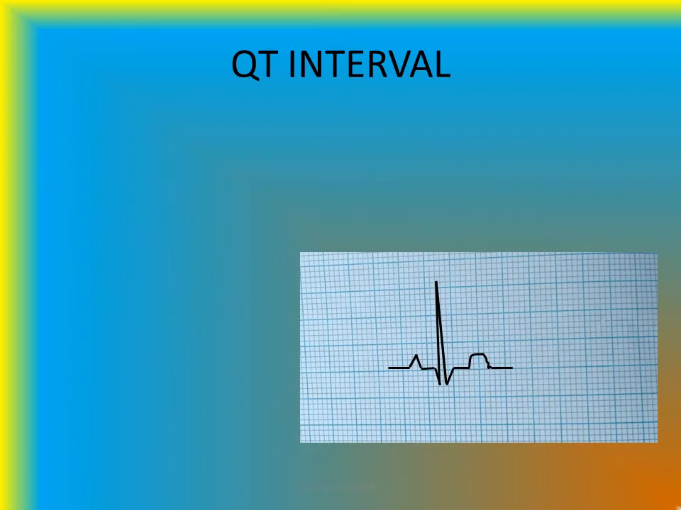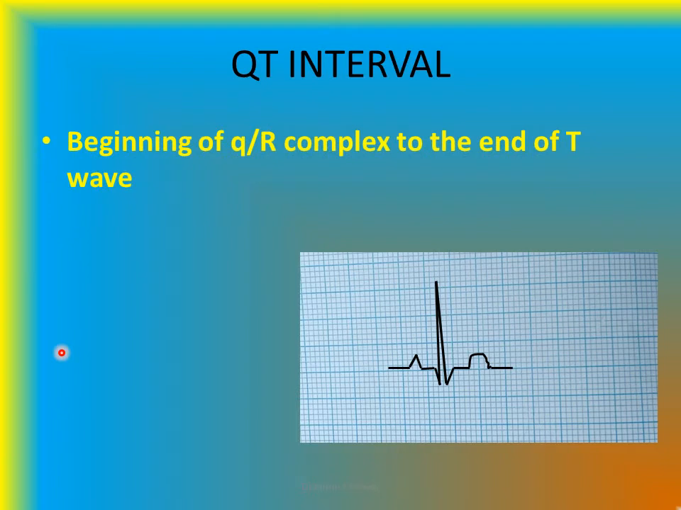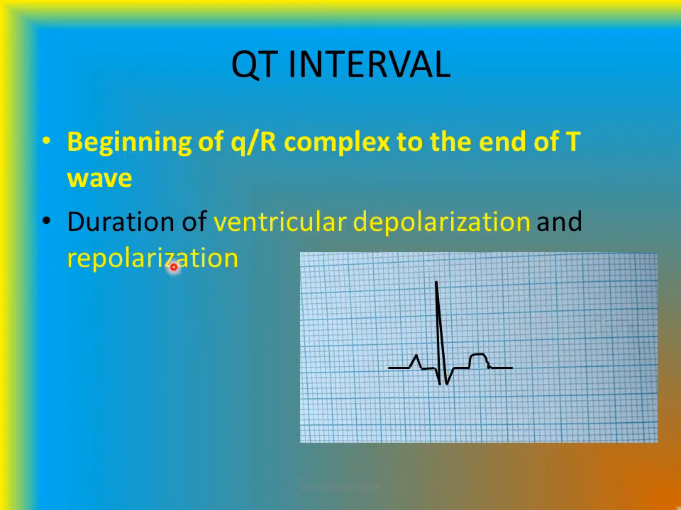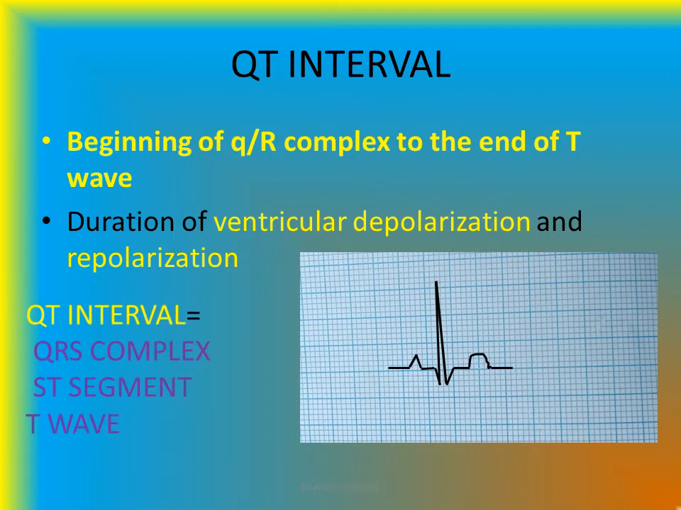So, the QT interval. Beginning of the Q complex, QR complex, to the end of the T wave is the QT interval. So, here is the beginning of the Q and end of T. It represents the duration of ventricular depolarization and repolarization. The duration of the QT interval is the addition of the QRS complex duration, ST segment duration and T wave duration. So, here is the QT interval on this particular wave.